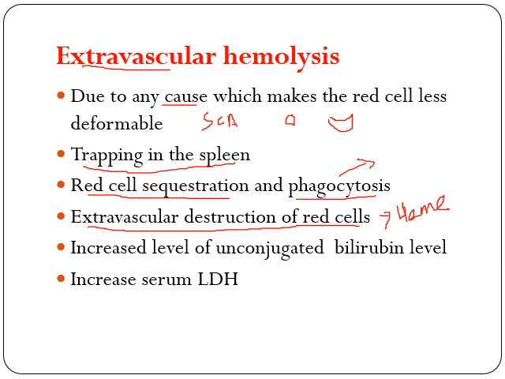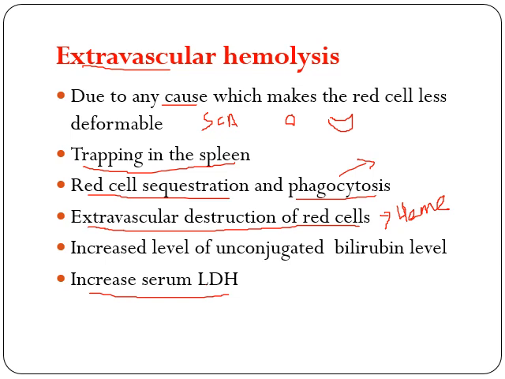So here what will happen? There will be an increased level of unconjugated bilirubin, and whenever there is increased red cell lysis or destruction, there will be release of enzyme. So there will be increased serum lactate dehydrogenase. So these are the properties of extravascular hemolysis.